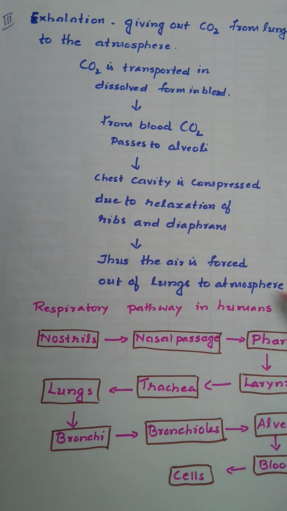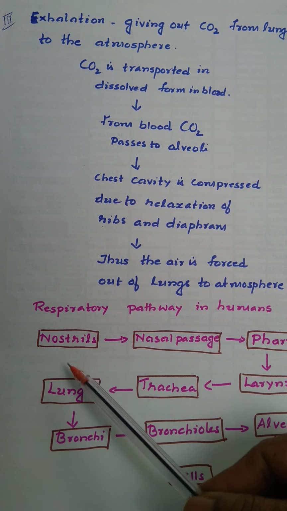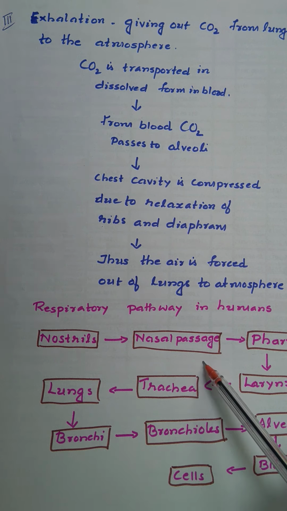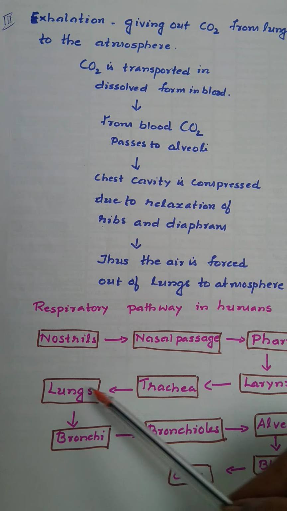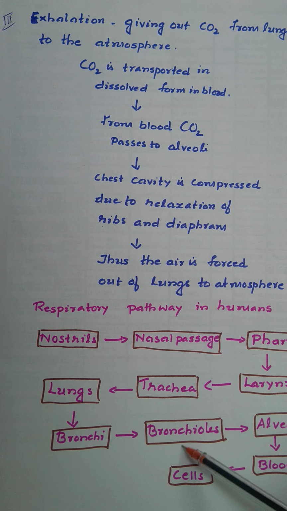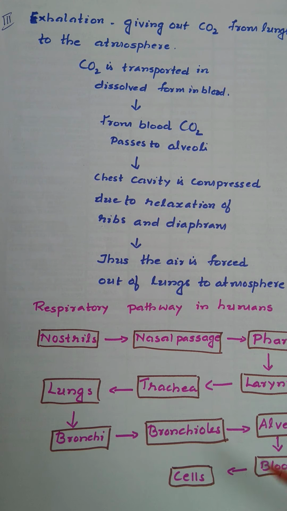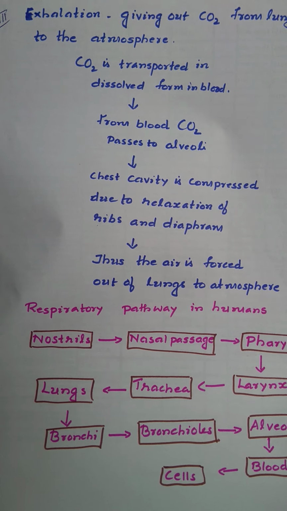So the entire process, that is the pathway of respiratory gases: first nostril, then nasal passage, pharynx, then larynx, trachea, lungs, and inside the lungs bronchi, bronchioles, alveoli, blood and cells. This is the respiratory pathway in human beings.